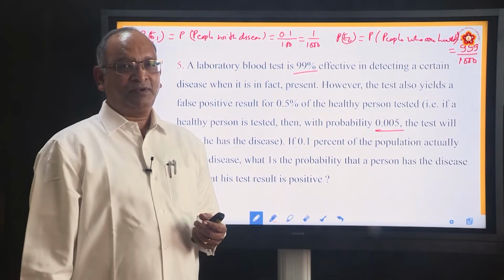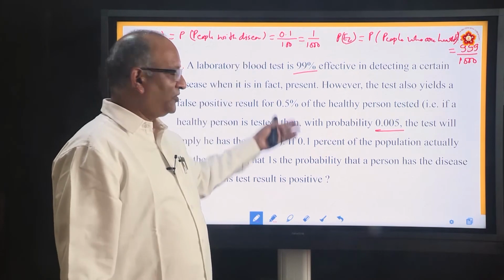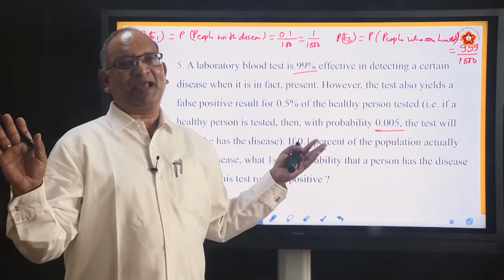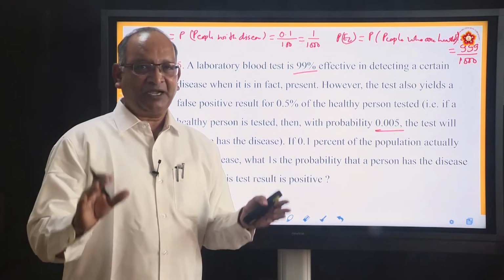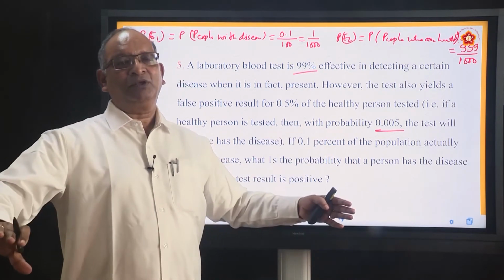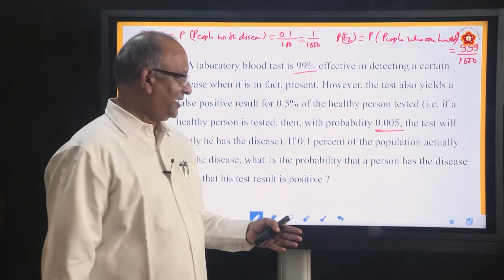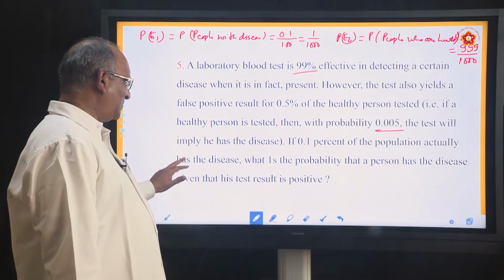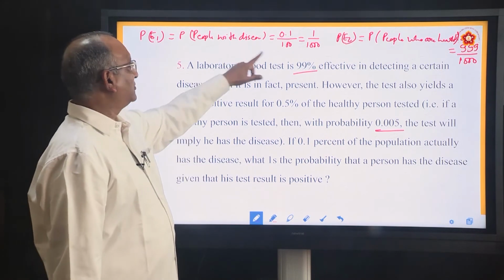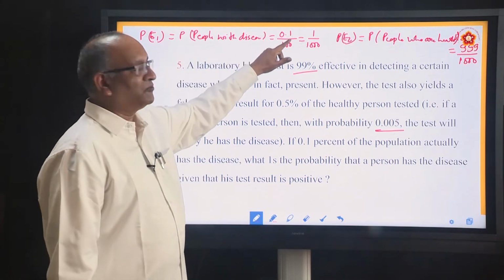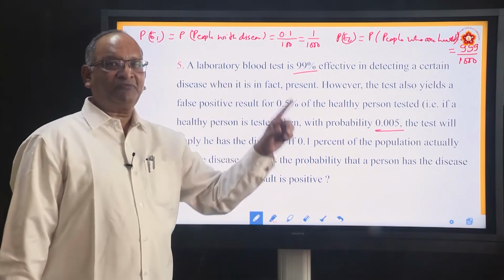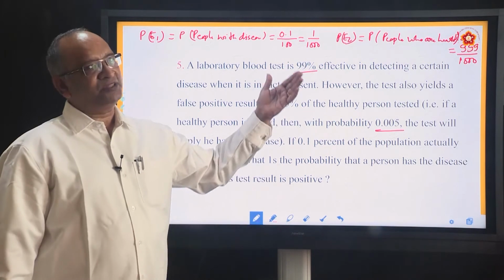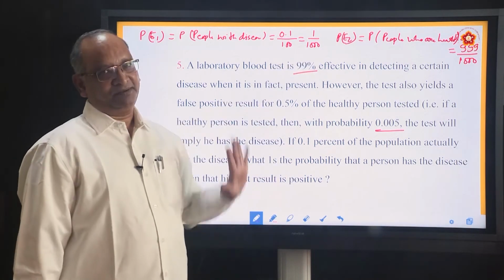Okay. Instead of coming from up to down, we are going from down to up. This is how probability problems have to be tackled. The partition part you get to know only through the last one. So 0.1% of the population actually has the disease. People with disease are 1 out of 1000. If 1 out of 1000 is with the disease, 999 are without the disease, the healthy people.